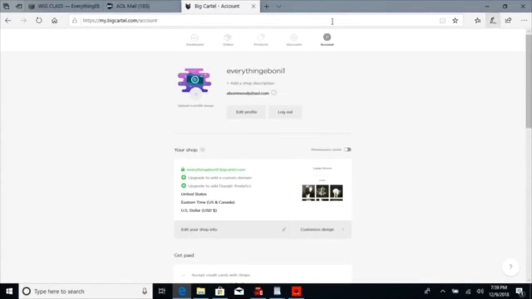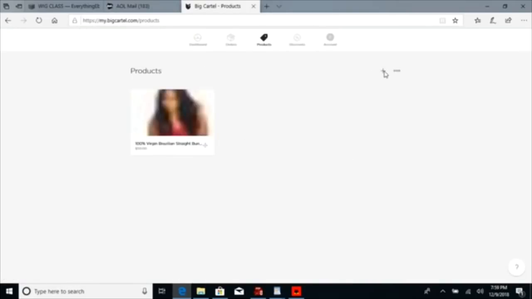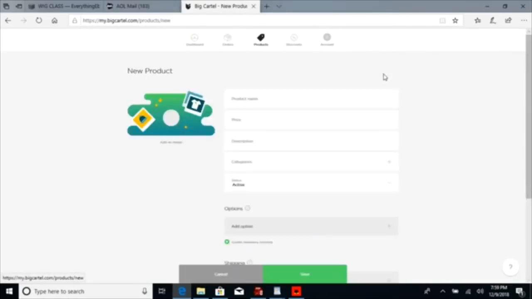Now I'm just going to add more products just because. Example. Just so y'all can see what it'll look like if you have more products on the page.